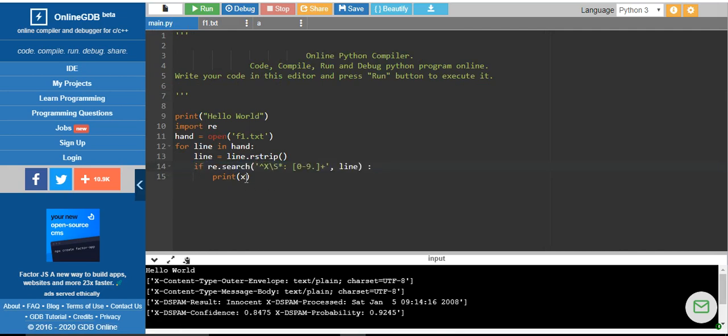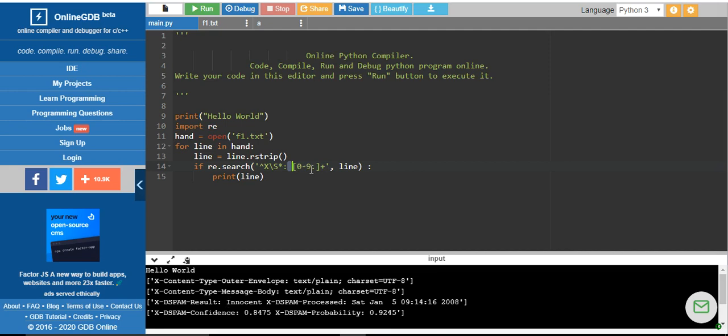Okay, so when I say that I'm going to print that particular line of a string. So when you see here, any line that starts with x with non-white space character, it means until it finds a space, it will read all the data, followed by colon with the space. And it should have 0 to 9.